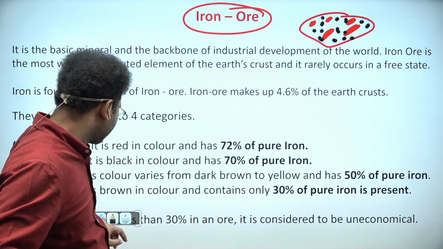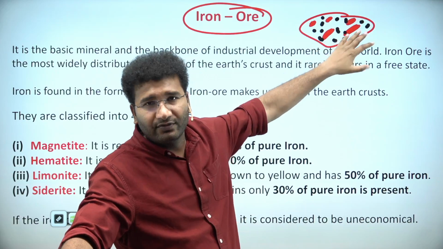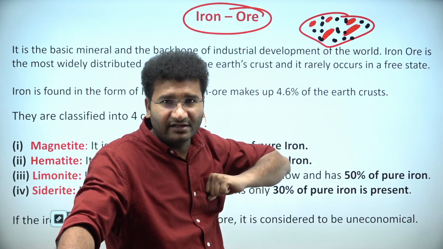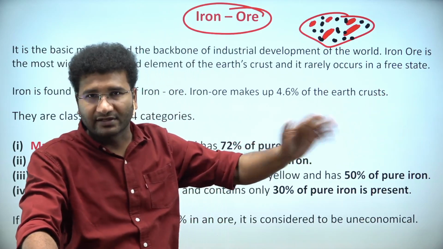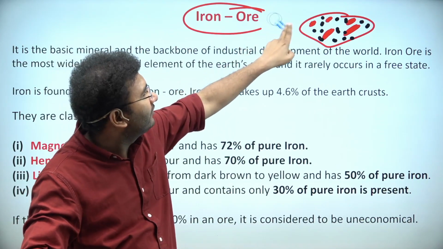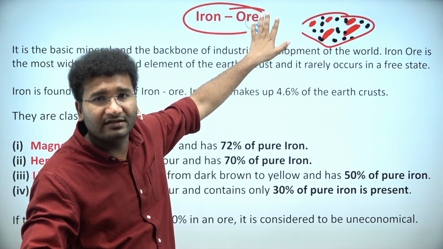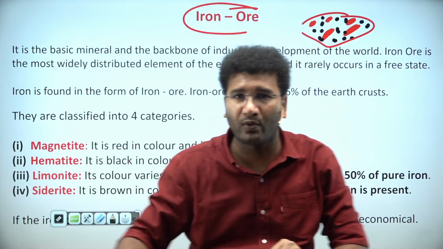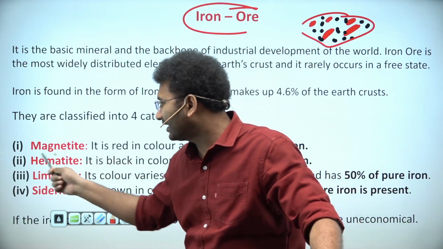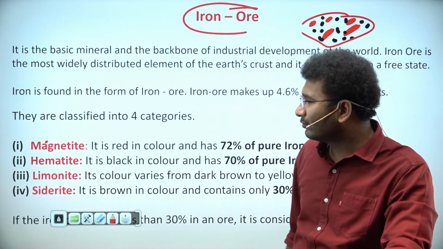So here what you are supposed to do is you have to burn this off, convert into liquid, and then extract the iron and use that iron for making products, right? So here, number 1, if you have impurities plus minerals, that is called an ore. Now this iron is present in 4 different forms. 1, it is present in the form of hematite ore. This is your hematite ore, magnetite ore, siderite ore and limonite ore.